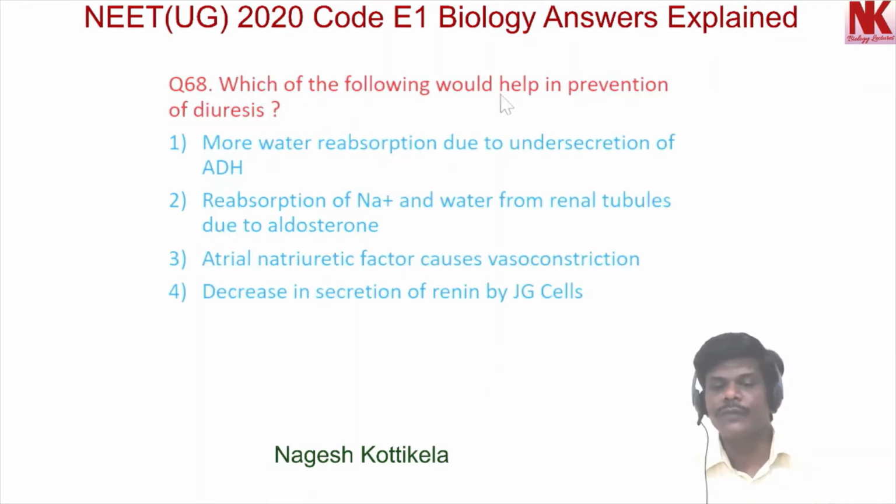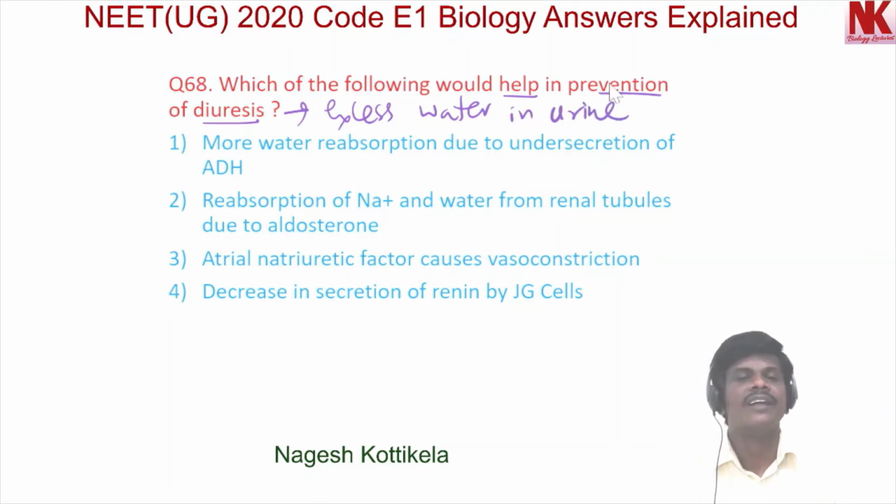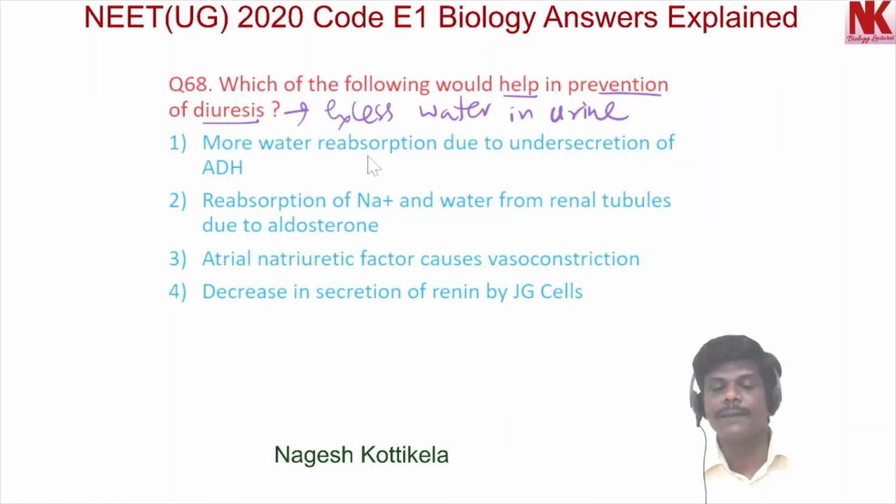Which of the following would help in prevention of diuresis? Diuresis is nothing but loss of excess water in urine. So this is what we call diuresis. Now if we check the options, option 1, more water reabsorption due to under secretion of ADH. This is wrong.